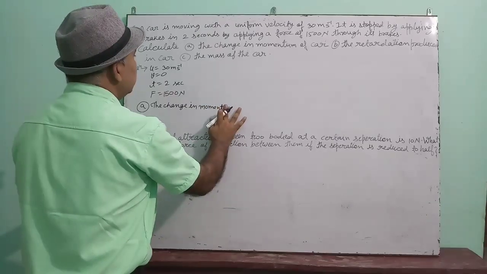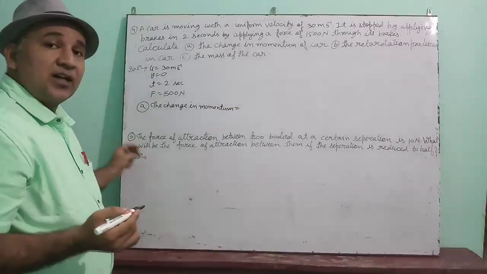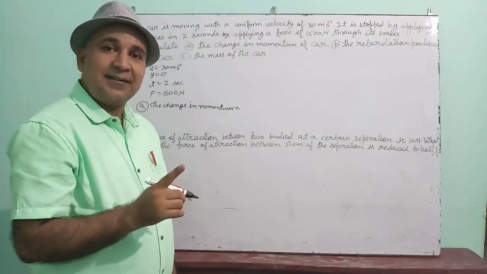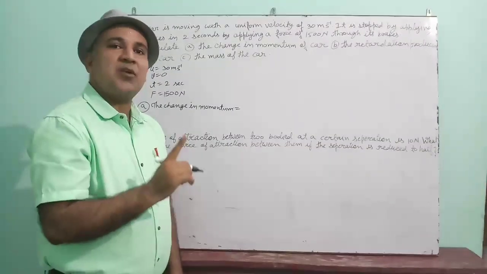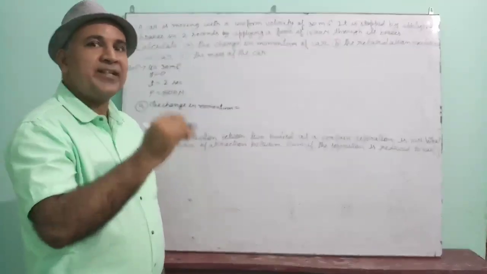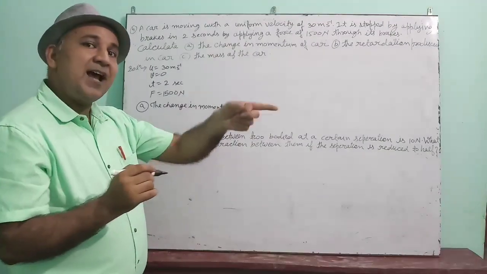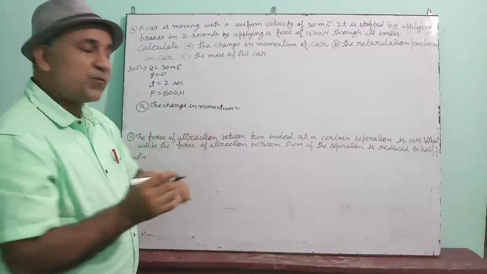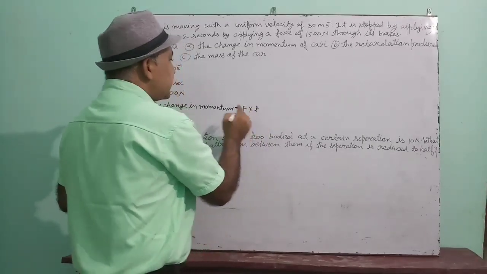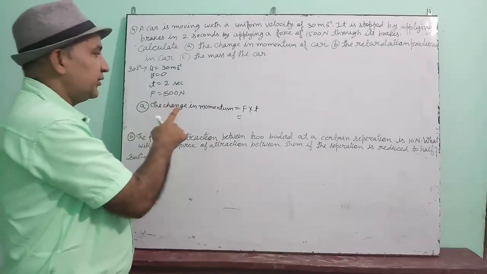The change in momentum is equal to, have you remembered? According to Newton's second law, the rate of change of momentum is equal to force. That means delta P upon t is equal to F. So change in momentum will be F into t, that means force into time. This is from Newton's second law, the second law of motion.